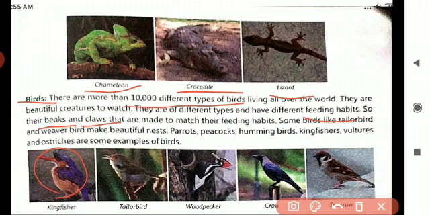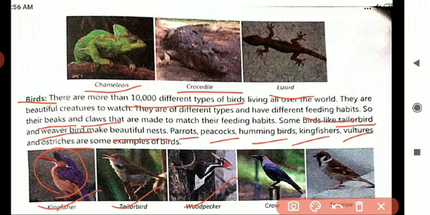Some birds like the tailor bird and weaver bird make beautiful nests. Parrots, peacocks, hummingbirds, kingfishers, vultures and ostriches are some examples of birds. These you all know well, children. See, what is this first one? Kingfisher. The next one is tailor bird.